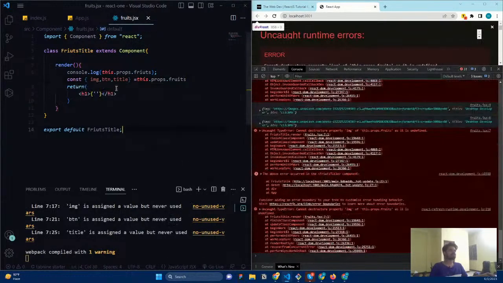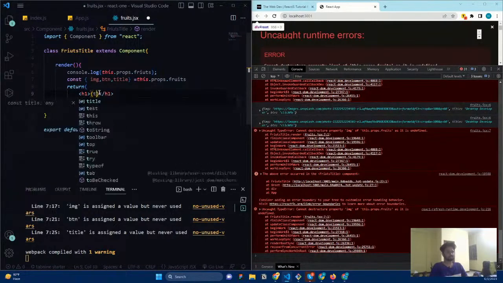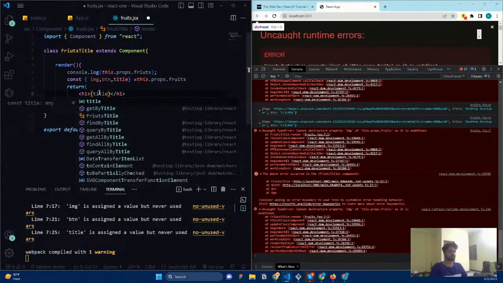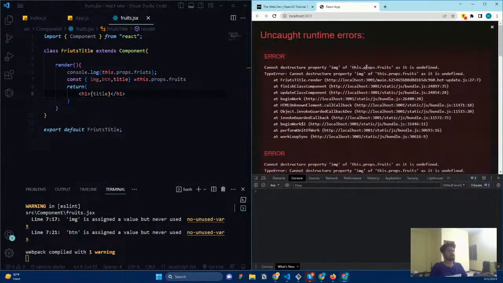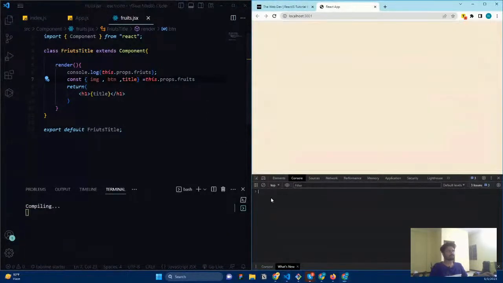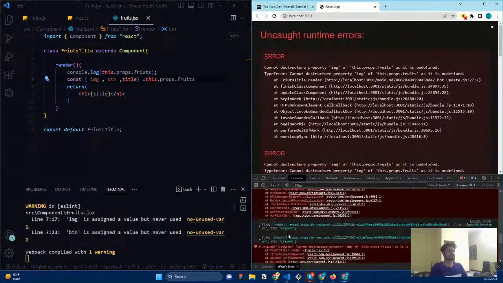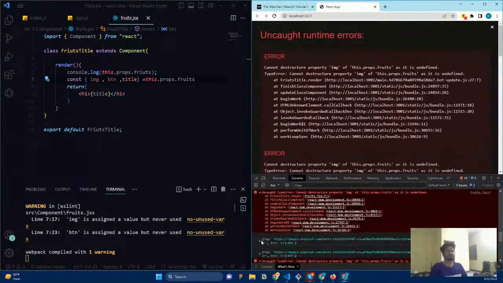Okay. Now if I save this, you can see we are getting an error. Don't care about that. And what I'm going to do here, I just going to say h1. Let me say title. Let me clear this off and let me see the current error. It says image in roots as it is determined as undefined. So something is showing here undefined. Let me ask it in the console. Let me refresh it, and you can see IMG, right?